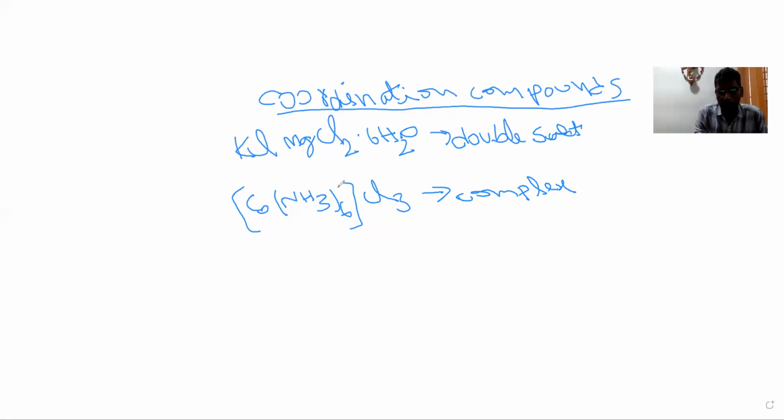But in the second molecule, the complex, when dissolving in water, only Cl minus will dissociate, but whatever is present inside this square bracket does not dissociate. That means this is only partially soluble, not completely soluble. Such compounds are called complexes. Both double salt and complex are bulky molecules. Still, double salt is completely soluble, whereas the complex is insoluble in water. Inside this square bracket, whatever is there is insoluble in water. Such compounds are called complexes, also called coordination compounds.